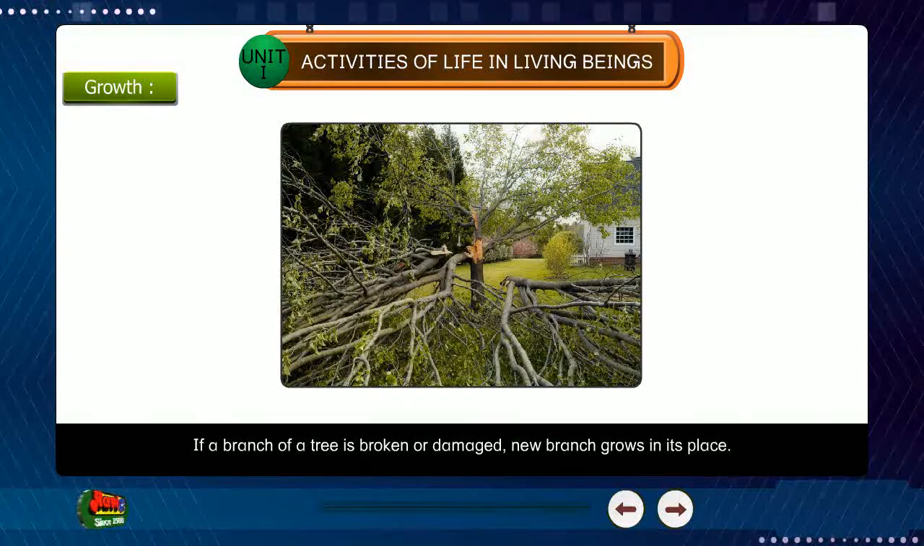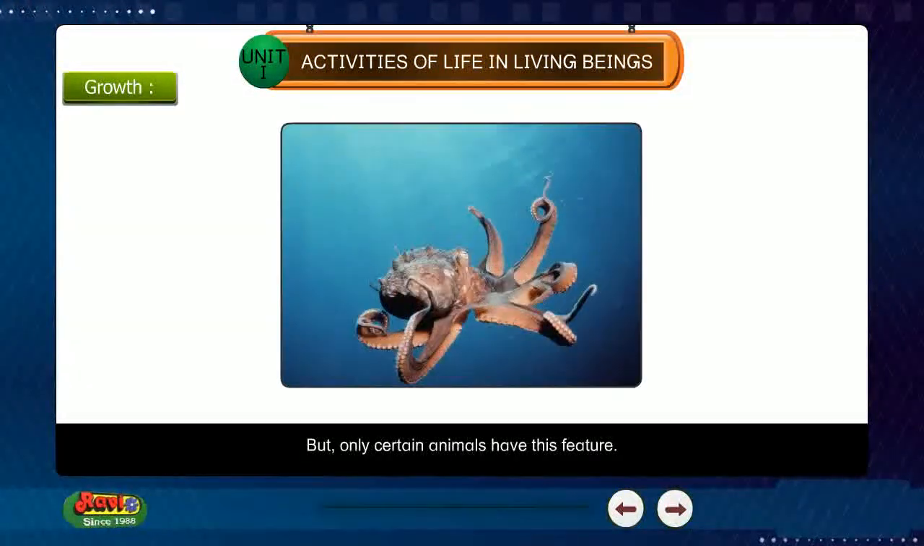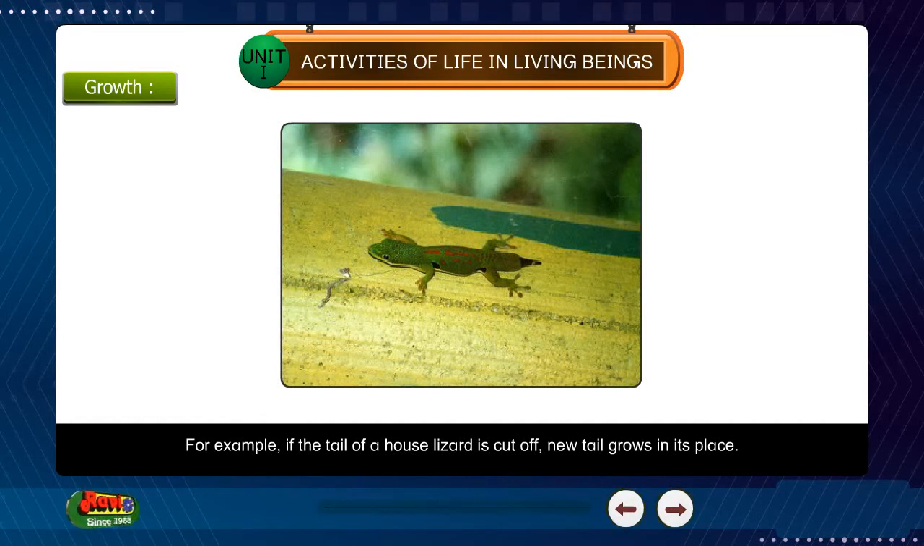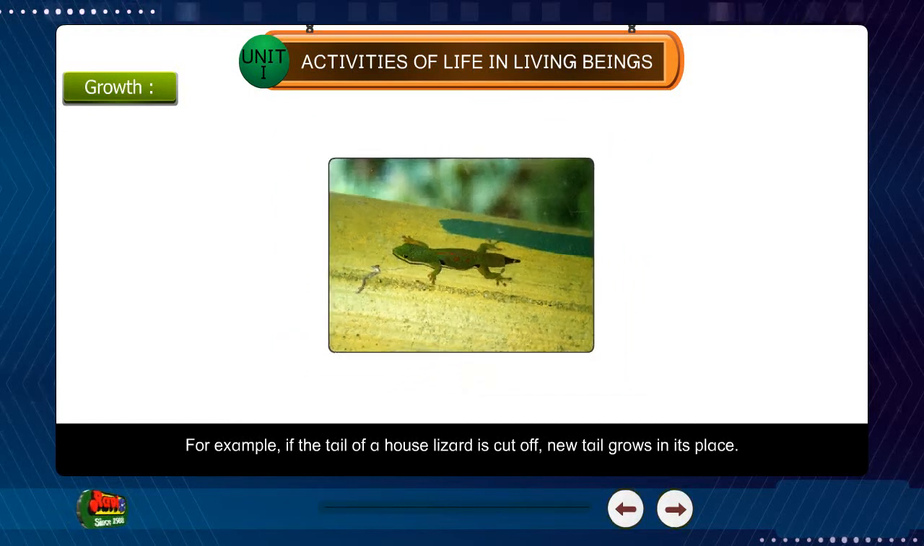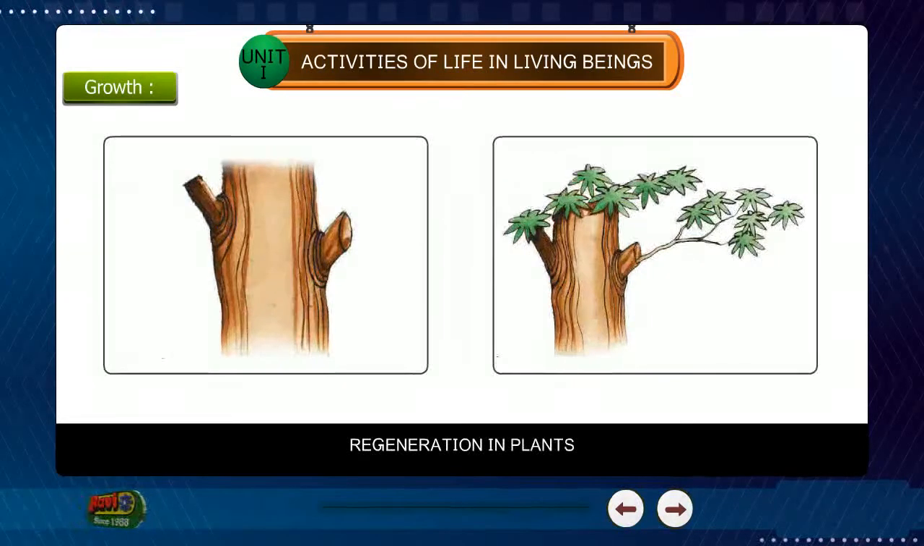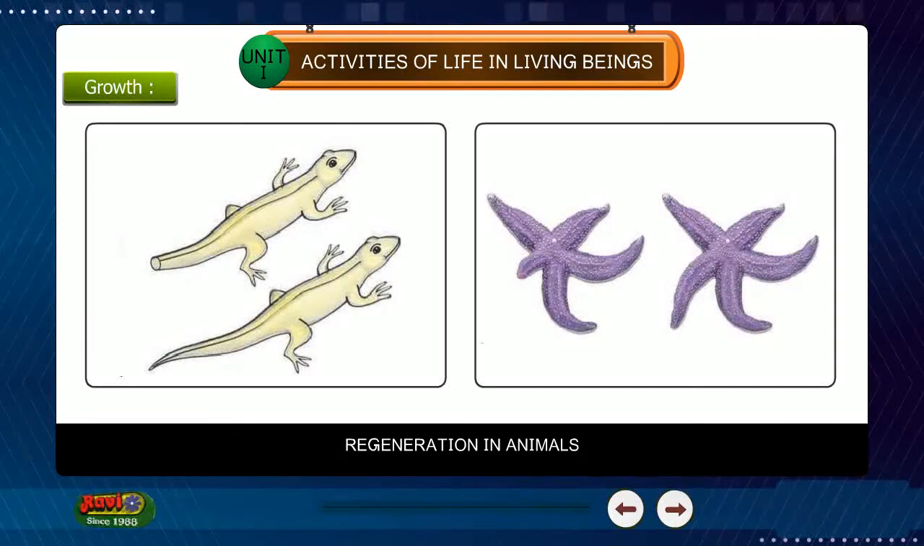If a branch of a tree is broken or damaged, a new branch grows in its place. This is called regeneration. But only certain animals have this feature. For example, if the tail of a house lizard is cut off, a new tail grows in its place. If a starfish loses an arm, a new arm is grown. Regeneration in plants. Regeneration in animals.